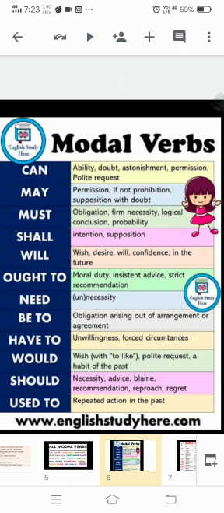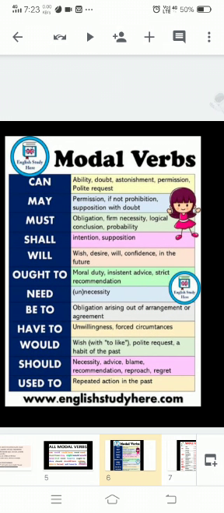Next, we have be to, which is an obligation arising out of arrangements or agreement. Be to, like we often say: you are to. Have to we use to express necessity, unwillingness, forced circumstances, in the sense of must.